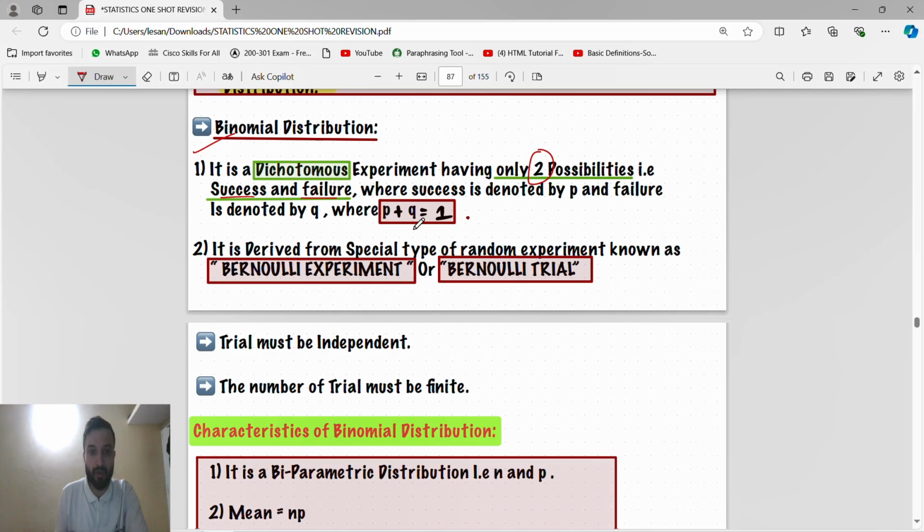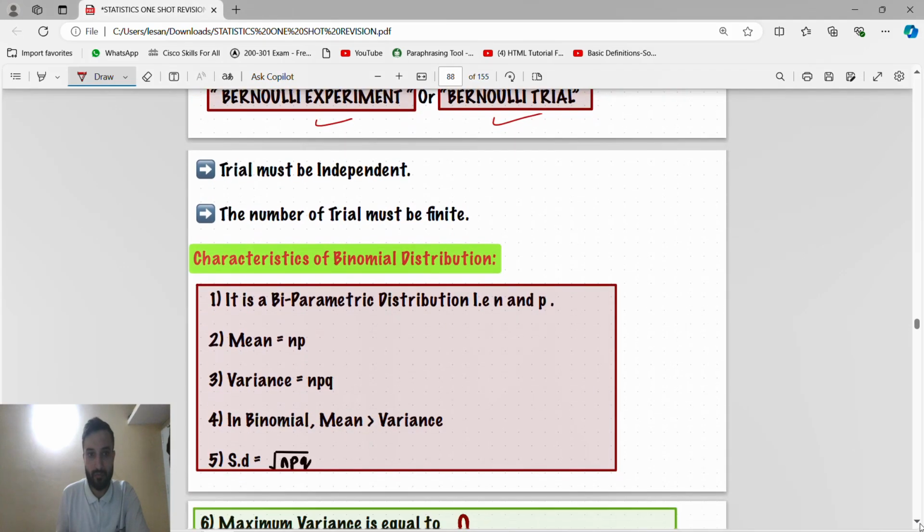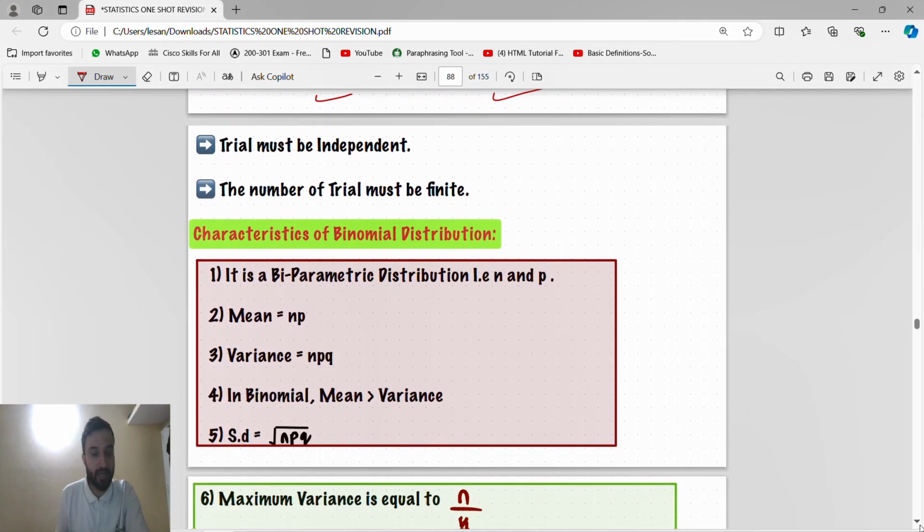The total probability of success and failure is 1. Success is P, failure is Q. If you know the value of P, Q is 1 minus P. Binomial distribution is what we call a Bernoulli experiment or Bernoulli trial. Trials must be independent and the number of trials must be finite.